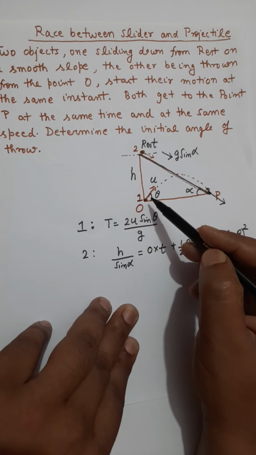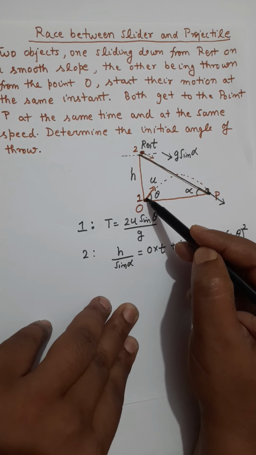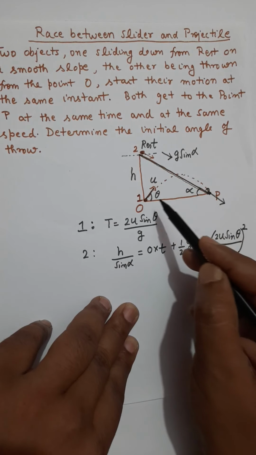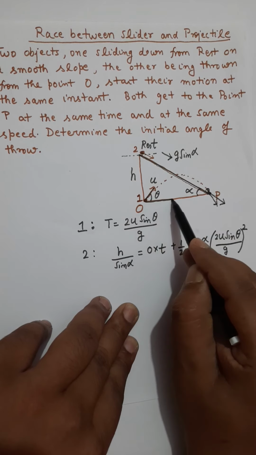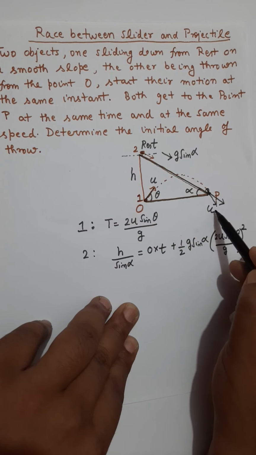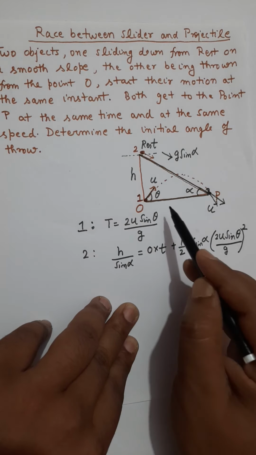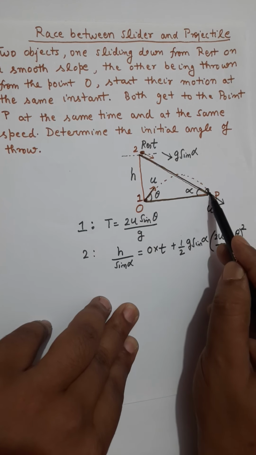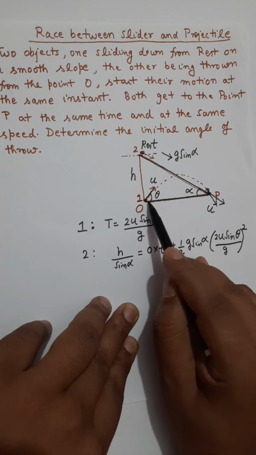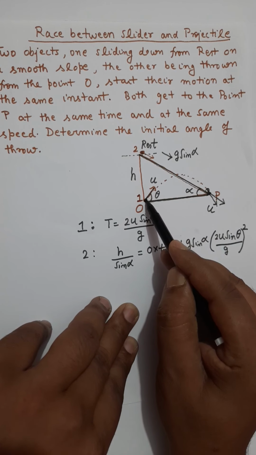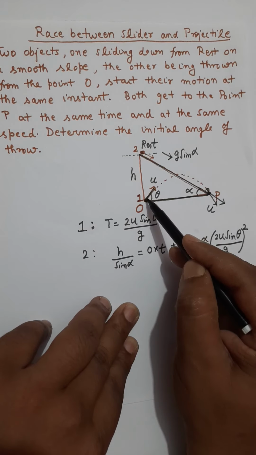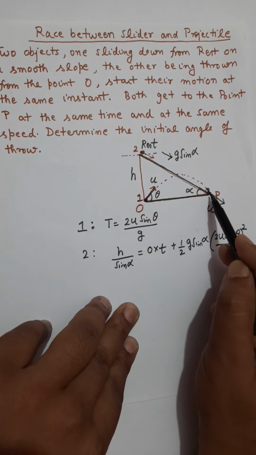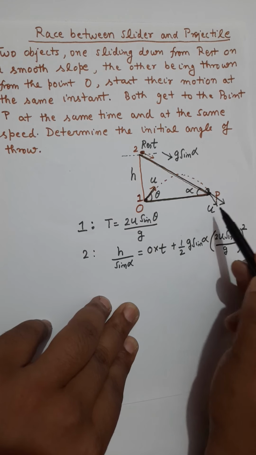In projectile we all know that if you project the particle with a u speed, then the particle will return at the same level with the same speed u, from energy conservation. Since point O and point P are on the same level, conservation of energy says the kinetic energy at point O must be equal to the kinetic energy at point P, because of which if particle 1 is projected with a speed u, it will come back with the same speed u.